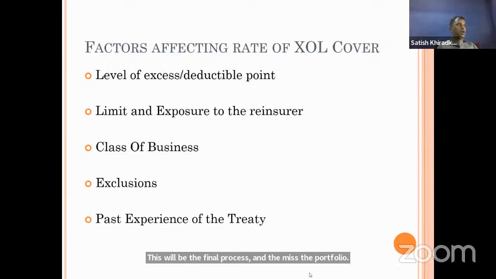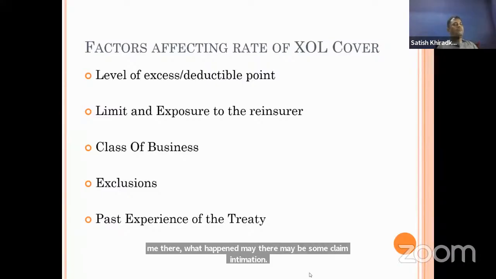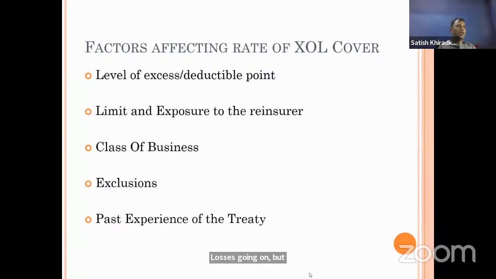There can be certain losses which have appeared but which are outstanding. Here the loss had not appeared because the risk was unexpired. That's why we are taking portfolio premium or withdrawal. But in another case, as madam asked me, there may be some claim intimation. Loss is going on, but the loss is not settled. The loss is outstanding. For that, we are taking this one. So the treatment will be the same for both, whether it's a premium or a claim. Okay.